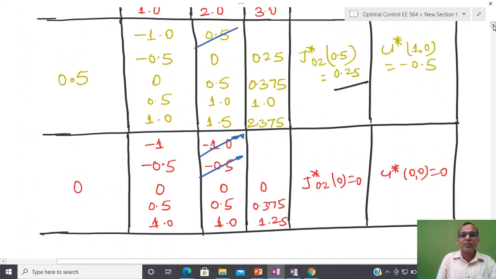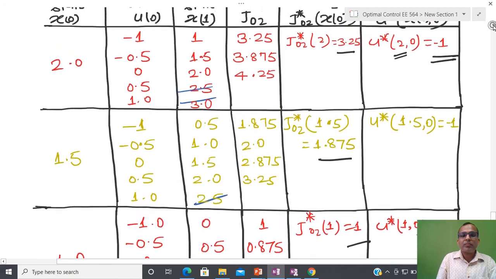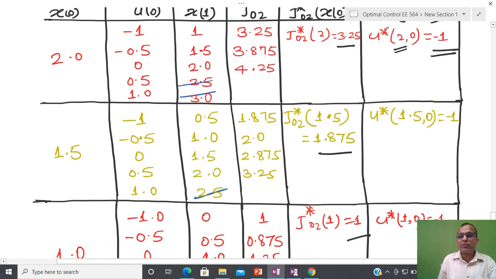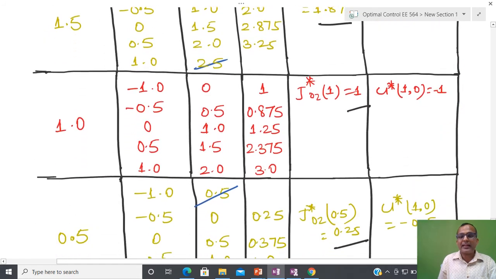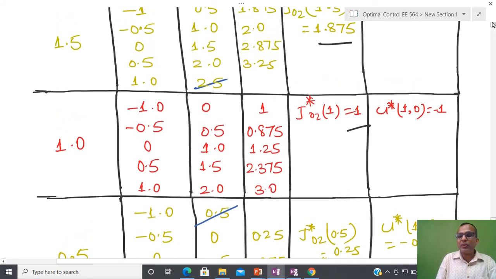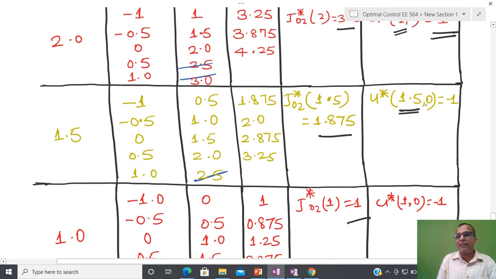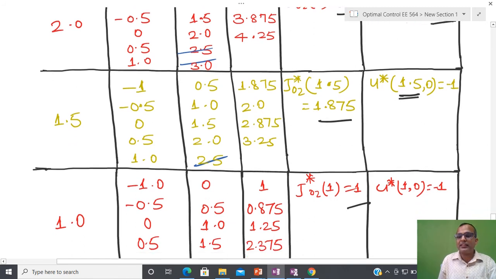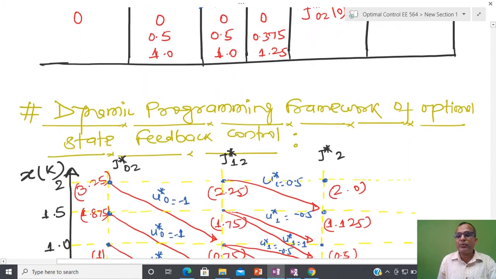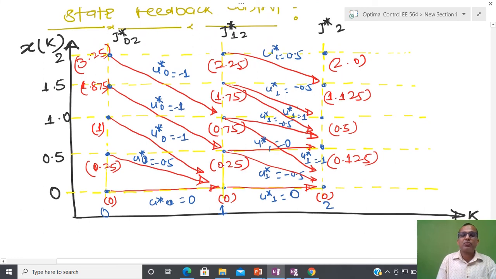So now from this table you are able to guess from where to where I have to move, and basically the control itself is telling you that if you move 1.5 to 0, then you have the optimal decision. 1 to 0, then this is the optimal decision. Similarly 1 to 0, then this is the optimal decision, and in that way you can make this kind of arrow. So based on control direction you can create this kind of arrow.